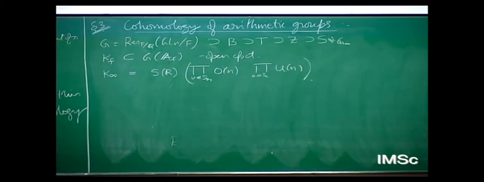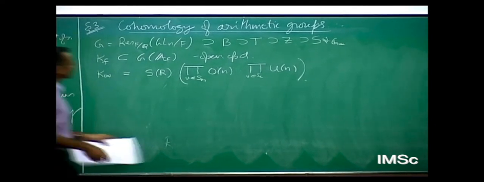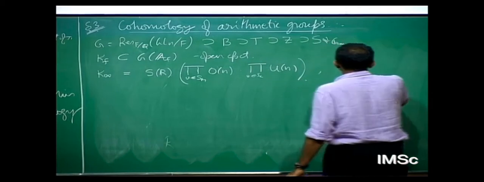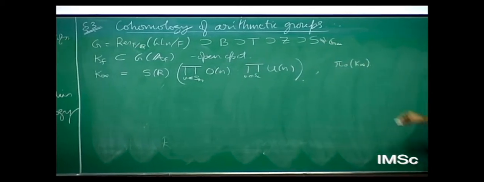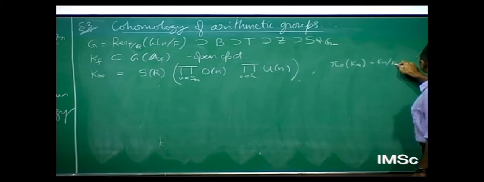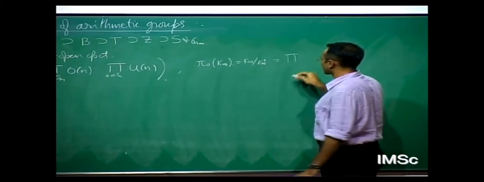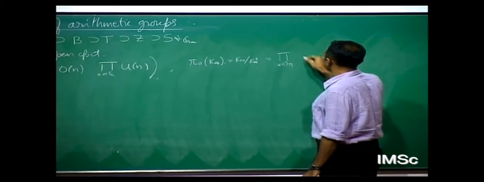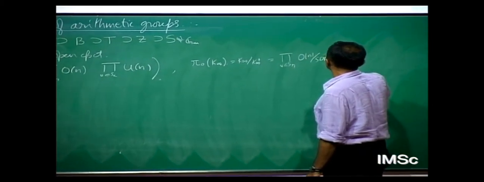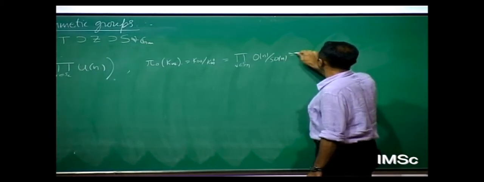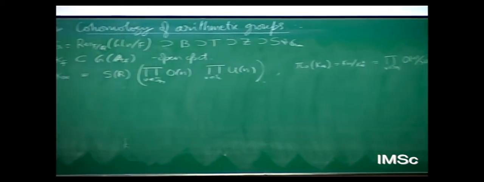And you should keep a certain small but very important technical point in mind, that I'm going to look at the group of connected components of K_infinity. So this is just K_infinity mod K_infinity circle. And if you work this out, U_N is connected, by the way. So this is the product over real places of O_N mod SO_N, which is just Z mod 2. So the product of Z mod 2s, as many as the number of real places. And this is going to act on many things to come. We just bear that in mind.